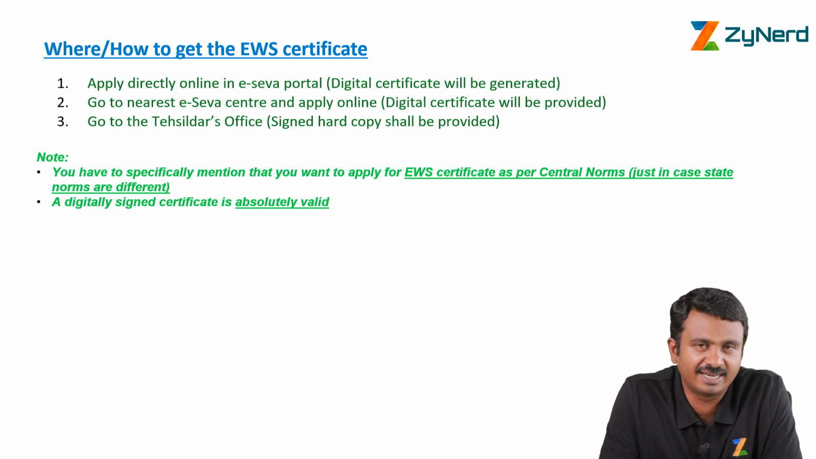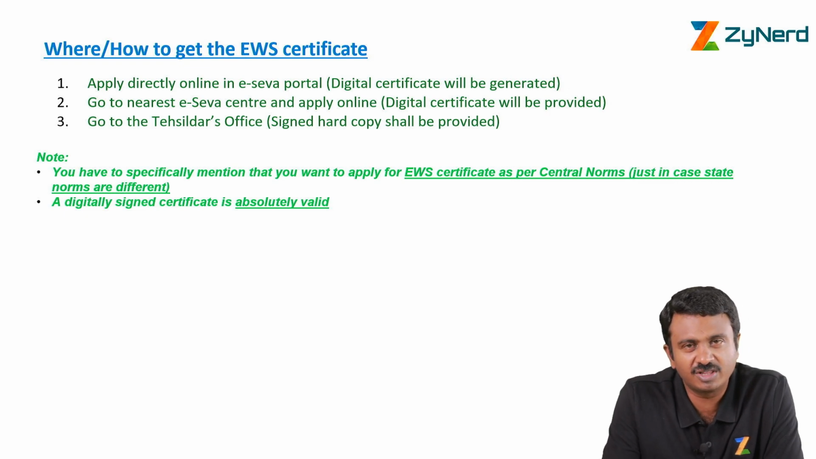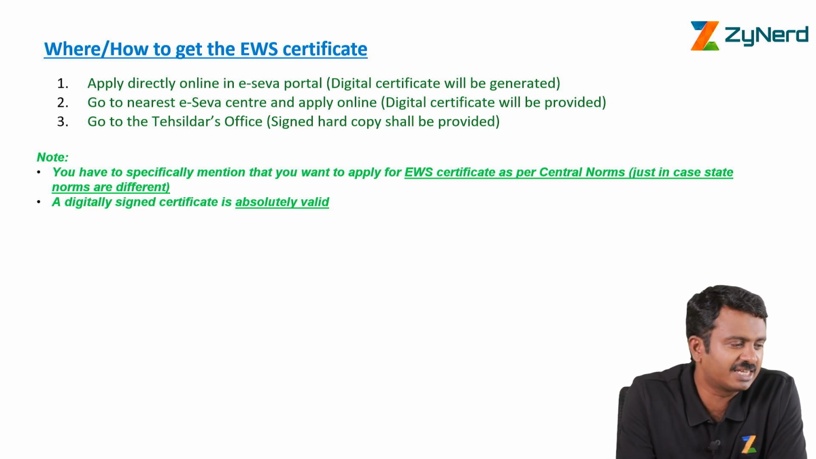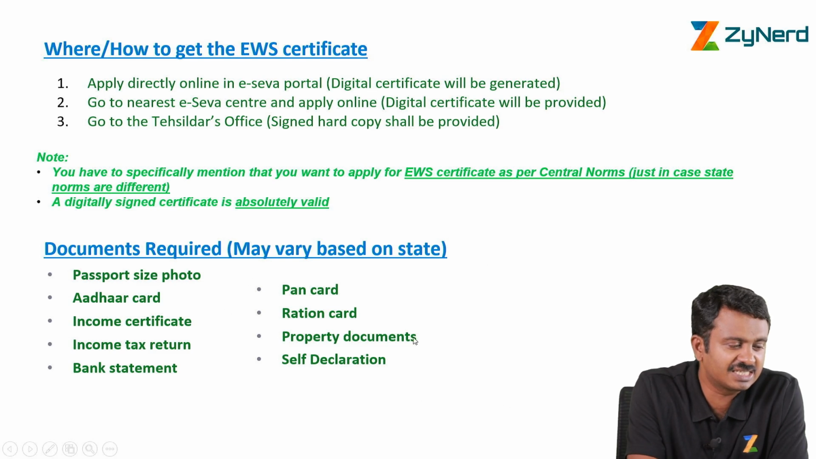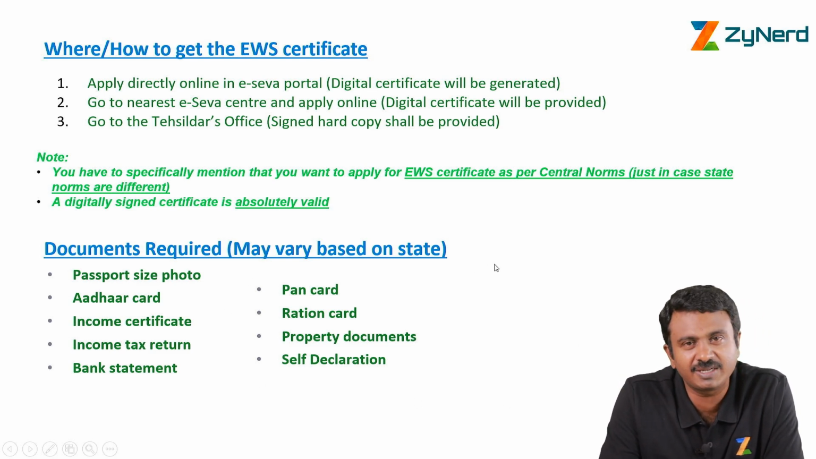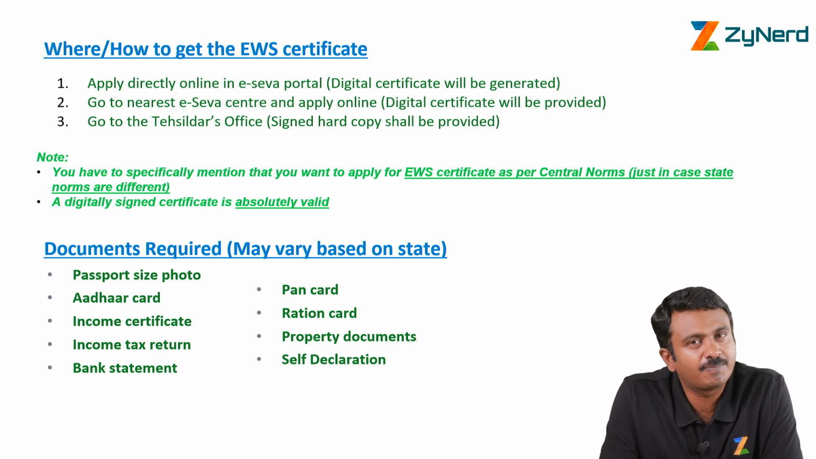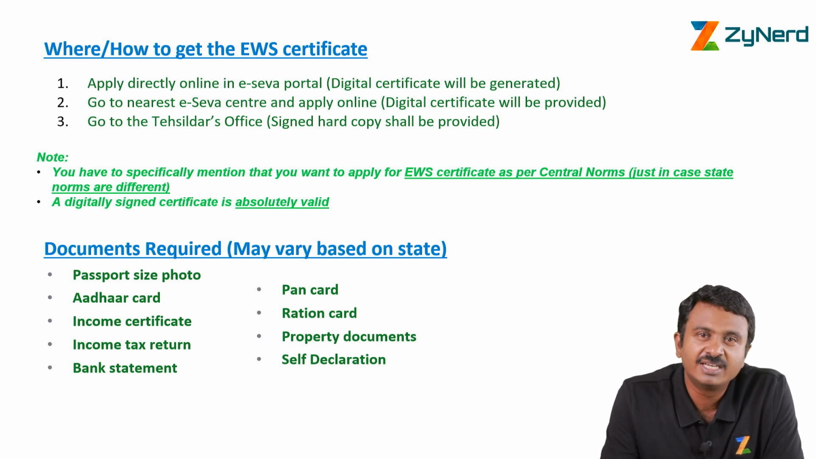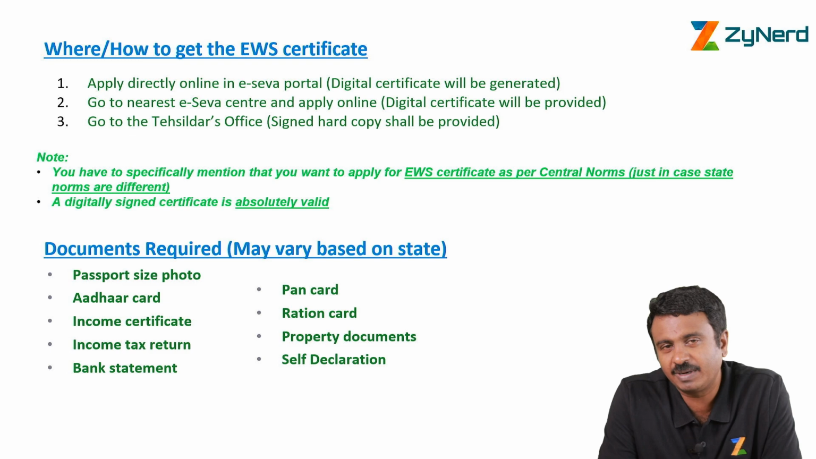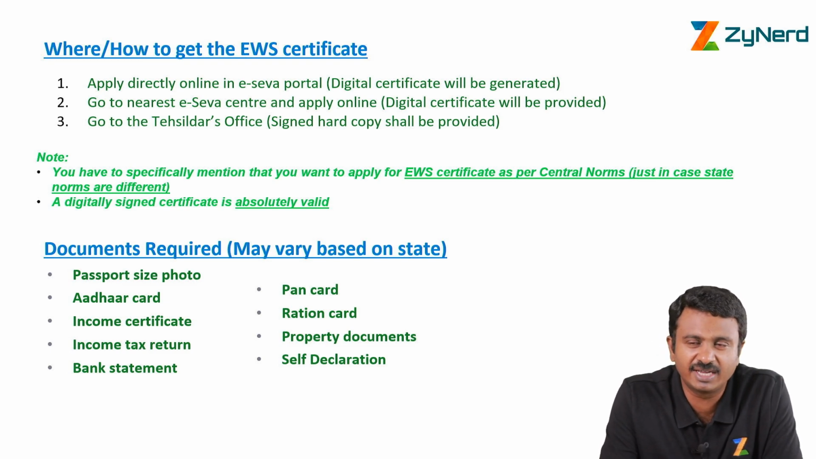How do I go ahead and get an EWS certificate? First, there are three options. First option, go to an eSeva portal online. We'll try to share all the links of all eSeva portals in the description. Go to an eSeva portal, upload all the certificates that are required. These are the usual certificates that are required, but this may vary based on your state. Upload all the certificates required in the eSeva portal, and then submit this entire application form, and within a few weeks you will be able to get your EWS certificate.